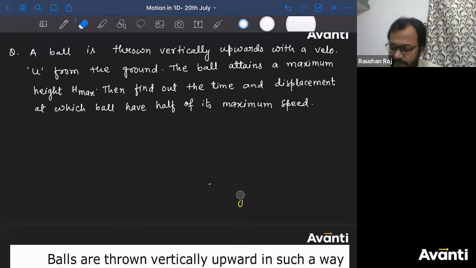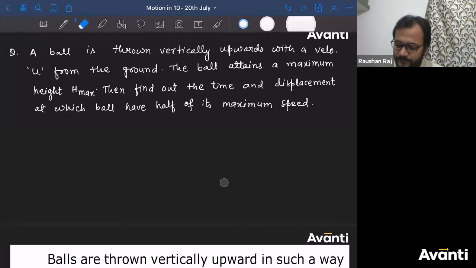So I have got few answers, but none of you have given the correct answer. For displacement, few of you have given the correct answer, but for the time, none of you. Kirtan, how will it be u by g? U by g is not possible. And 3u by g is not possible at all. In 2u by g, the particle will again come back to the ground in time 2u by g. But your answer is 3u by g. How is this possible? Let me solve this for you.